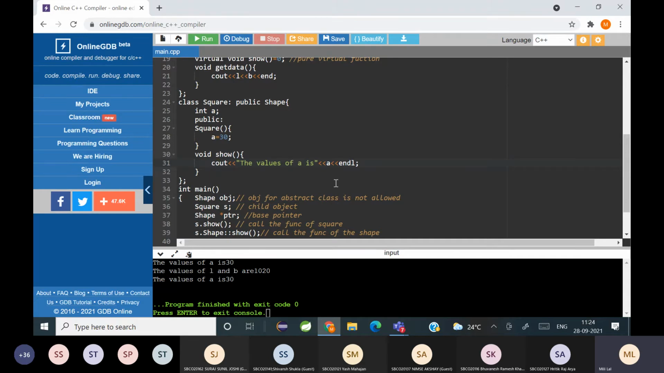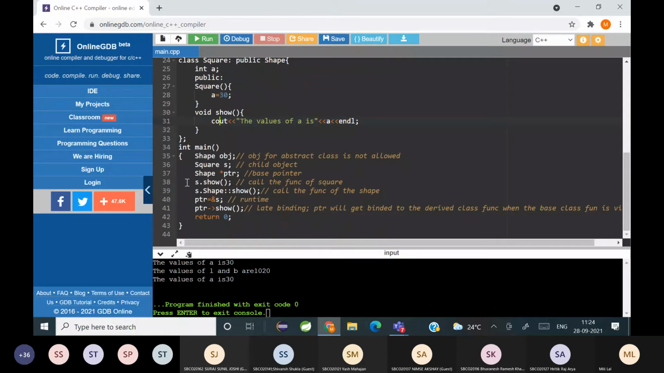But suppose मैंने यहाँ पे square में definition नहीं लिखा, तो what will happen? The child class will also become abstract. So all the inherited classes will go on becoming abstract until the definition is found. So that is the usage of a pure virtual function. समझ में आया क्या? Is it clear? Have you all understood? Is it clear, students? Yes, ma'am.